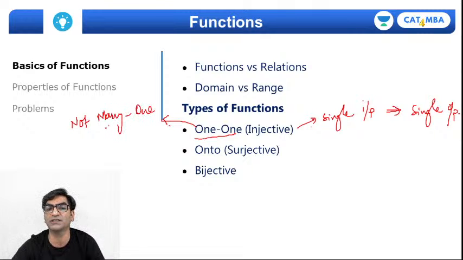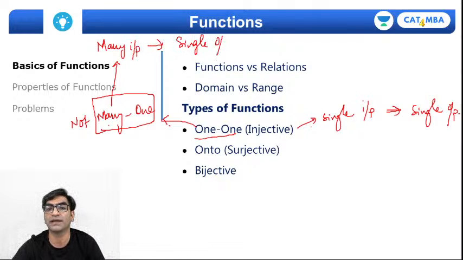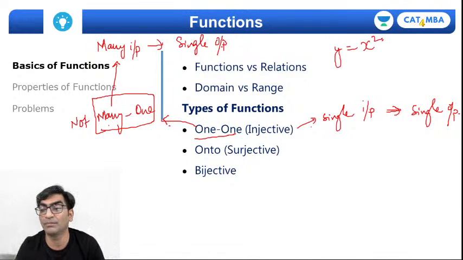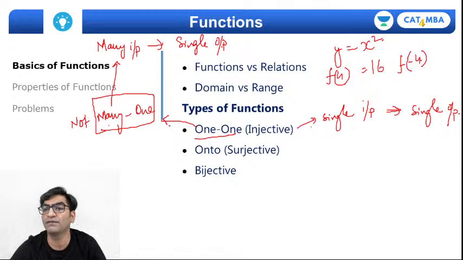And a many-to-one function is quite easy to understand because think about it. A many-to-one function will mean that many inputs will lead to a single output. Can you think of a function like that? Y is equal to x square is a many-to-one function. Can you see this? If I put x equal to 4, I'll get y as 16. f of 4 is 16, but f of minus 4 will also be 16.